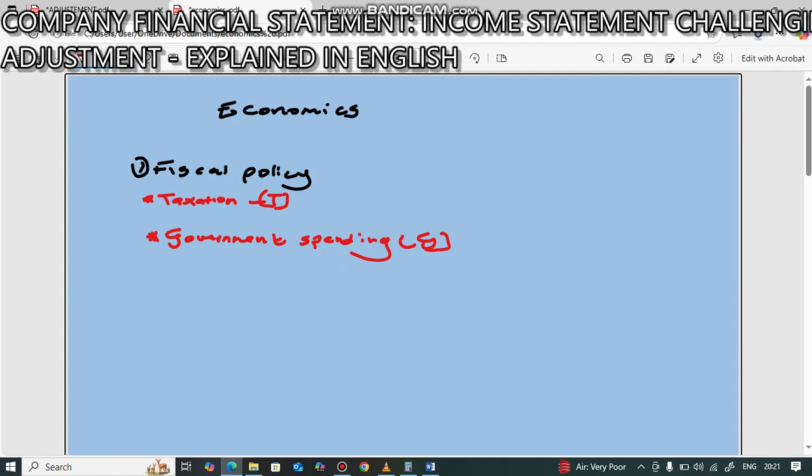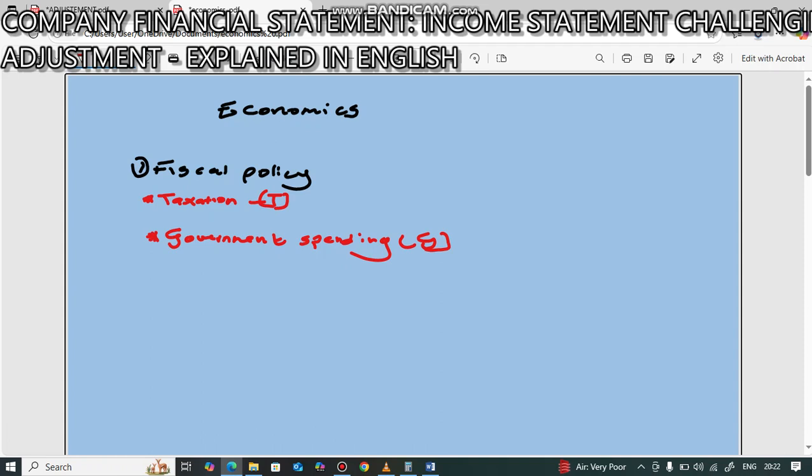Today we are going to discuss the business cycle under economics. Under the business cycle we have the policies that are used by government in order to smooth the economy or to achieve economic growth and development. Fiscal policy is one of those policies. Actually we have two policies, fiscal policy and monetary policy, but in this tutorial I'm going to cover only the fiscal policy.